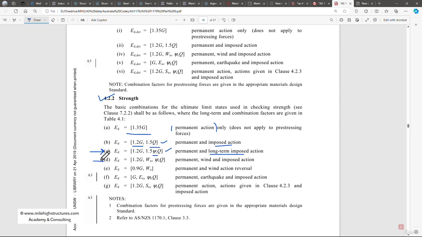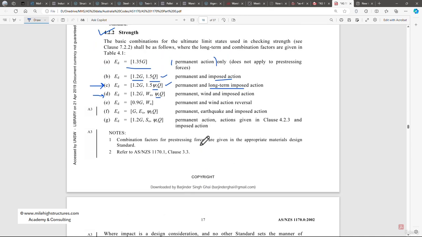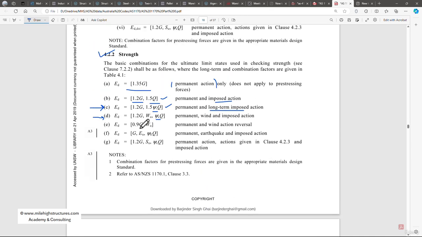The fourth load combination is 1.2 times the permanent action plus W. W is basically the wind, but as in our case this is inside the structure, we do not need to take any kind of wind. Additionally, we have to multiply it with psi C and Q, that is the imposed action. Now, this psi C is basically the combination factor, and in our case it again becomes 0.6 as this is a storage structure.